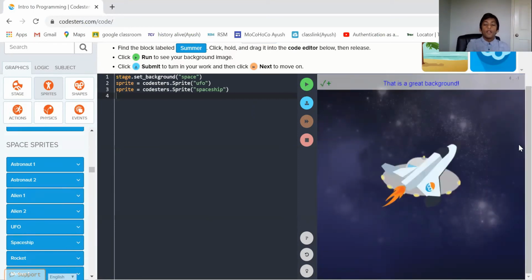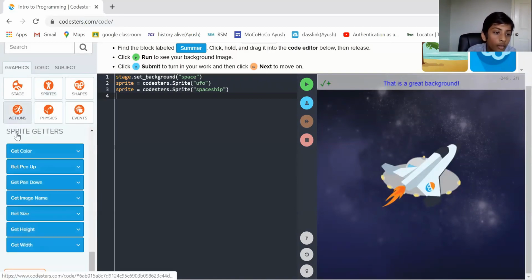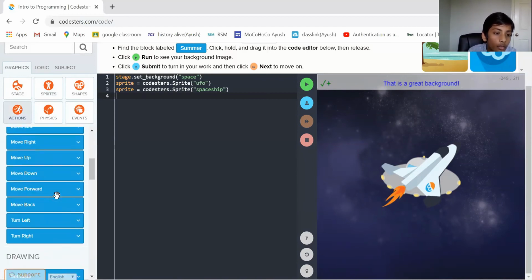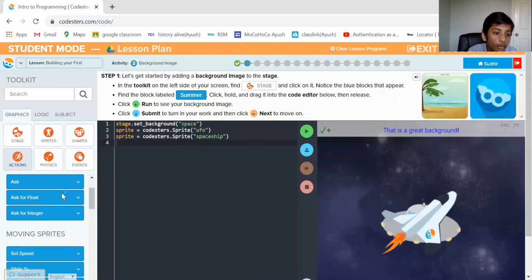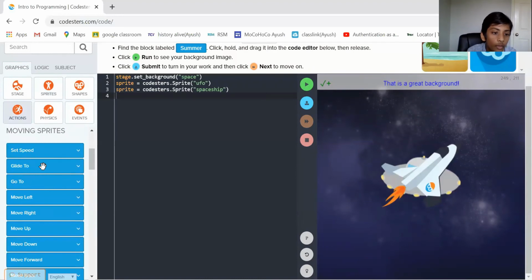There. But now we just need to move. We gotta get them somewhere else. So let's move the rocket right here. So first let's do that. And let's see. Glide to.